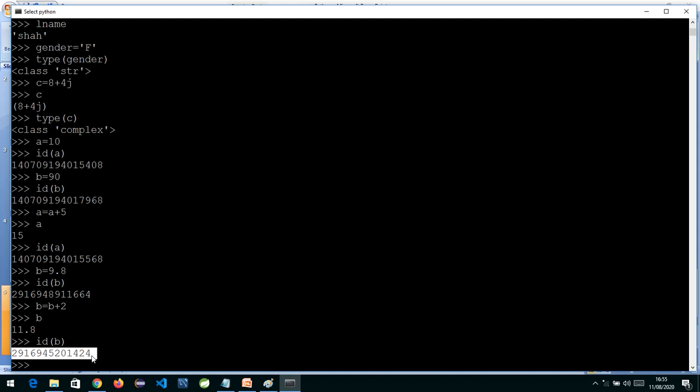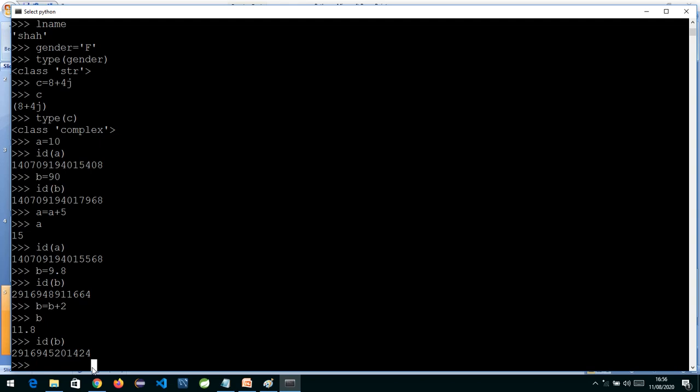If there is a requirement or you're doing some updation, it will always create a new object in the background. So the basic data types like int, float, bool, string, complex are all immutable. Immutable means they can't change once the object is created, and if there is a requirement, in the background it is always going to create a new object.